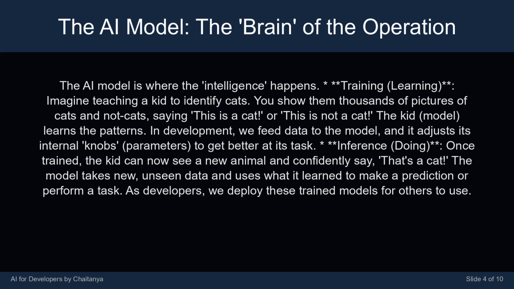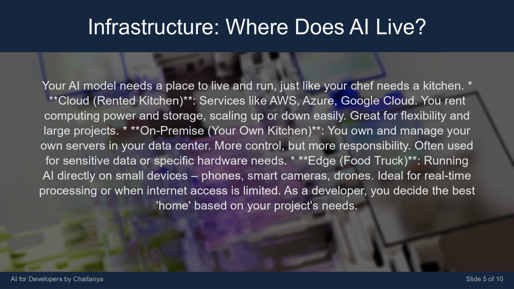Inference, doing. Once trained, the kid can now see a new animal and confidently say, "That's a cat." The model takes new, unseen data and uses what it learned to make a prediction or perform a task. As developers, we deploy these trained models for others to use. Your AI model needs a place to live and run, just like your chef needs a kitchen.